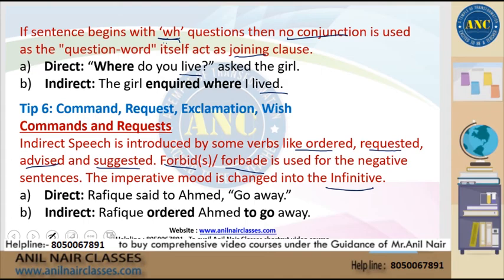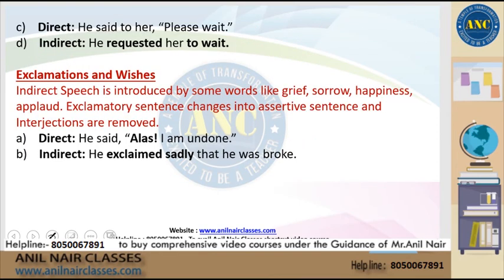You would say, Rafiq said to Ahmad, go away. It will be, Rafiq ordered Ahmad to go away. If the direct statement is, he said to her, please wait, you would say, he requested her to wait. For exclamations and wishes, indirect speech is introduced by words like grief, sorrow, happiness or applauding.